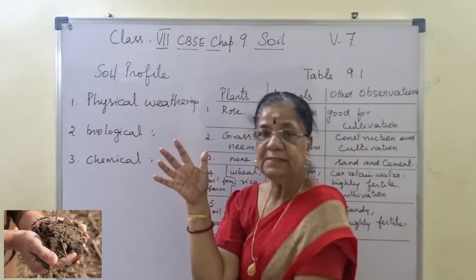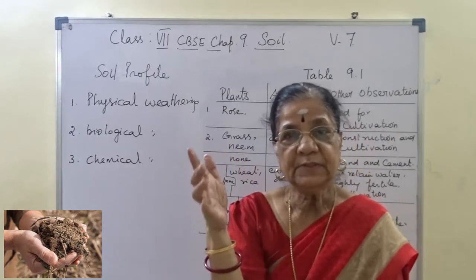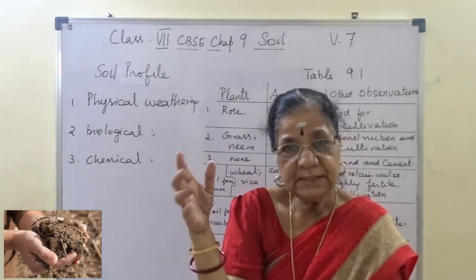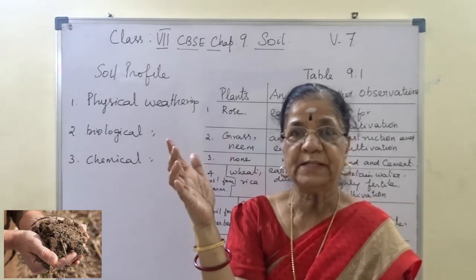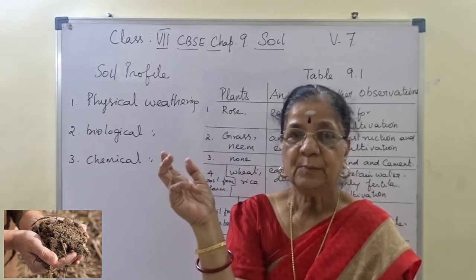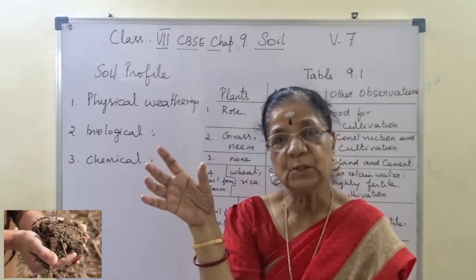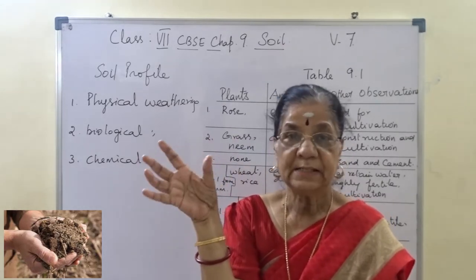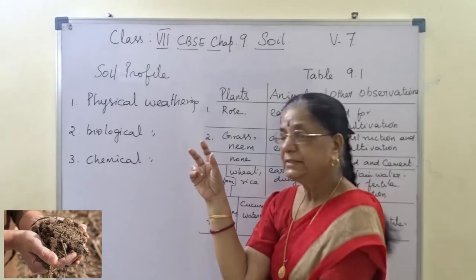Whereas biological weathering is when matter becomes dead, decayed and decomposed, and then the soil particles form from it, that is biological weathering. And also due to heavy wind and air and climatic change.